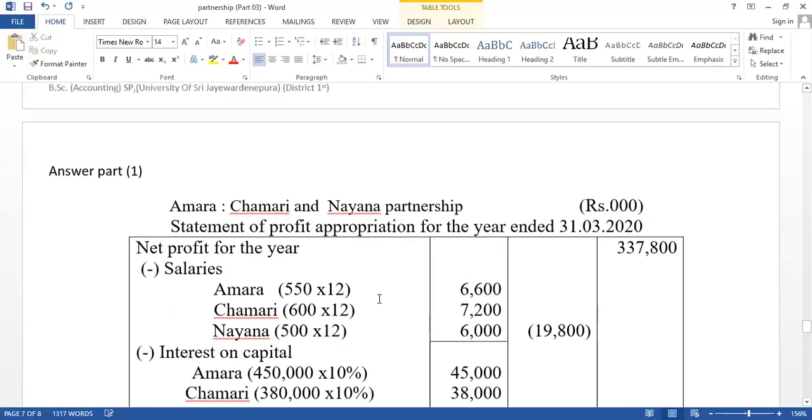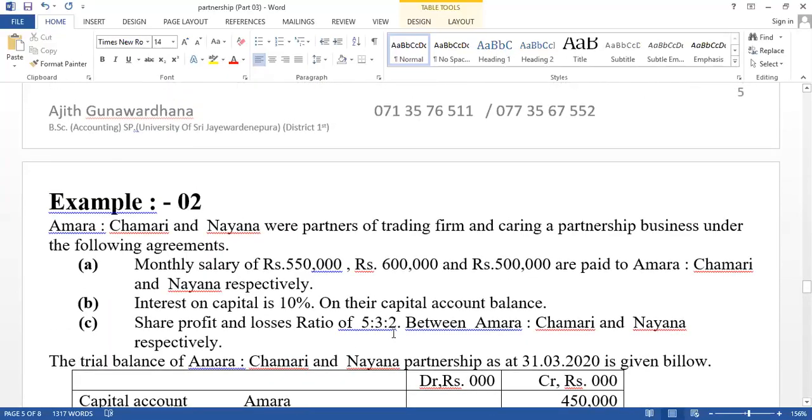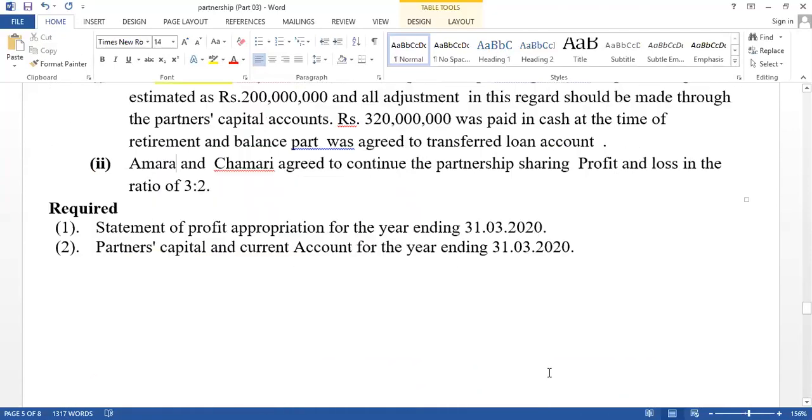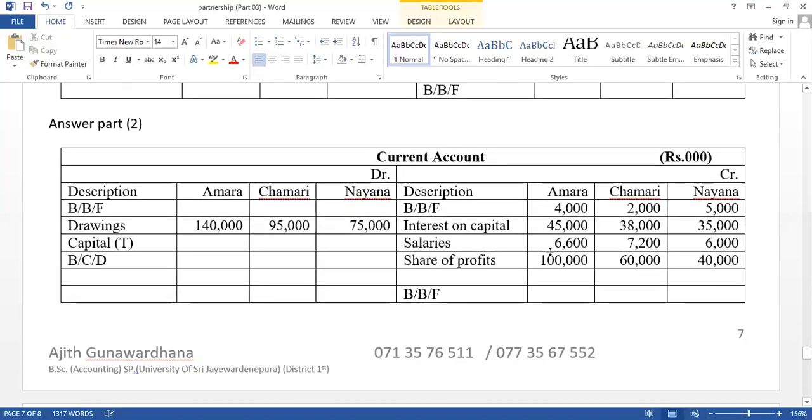The profit share ratio is given, and you have to apply the old ratio 5:3:2. Share of profit: 200,000 divided by 10 into 5, into 3 and into 2. Therefore, this is the profit share. All the appropriation parts should be recorded in the partners' current accounts. Think about Nayana's retirement: the profit earned by the business should also be distributed to Nayana, because retirement is at the end of the year.